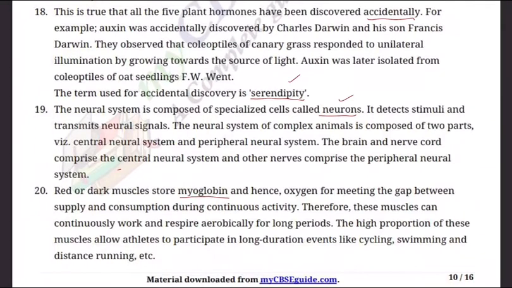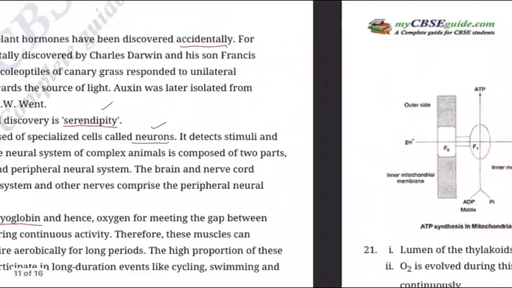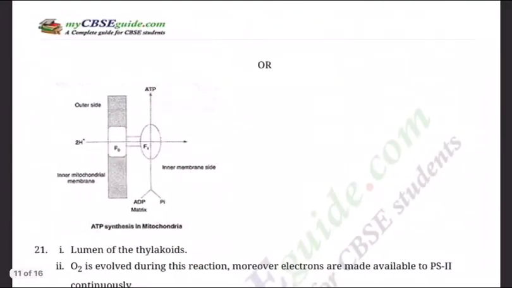Therefore, these muscles can continuously work and respire aerobically for long durations. The high proportion of these muscles allows athletes to participate in long duration events such as cycling, swimming, marathon, distance running, etc. So myoglobin is the main thing that is responsible.